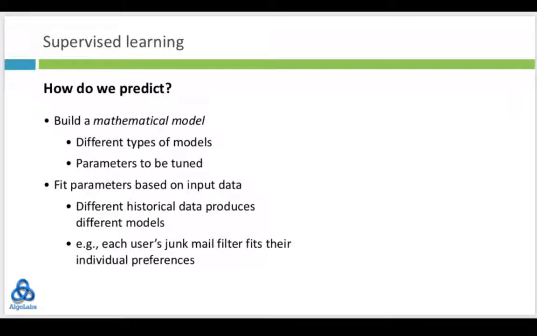Well, we fit the parameters based on this historical input. Now, even if we are building the same type of model, each time we feed it different data, we get a different model. This is why each person's junk mail filter is different from the other person's, because each of us feeds mail to this filter in different ways. Some things which one person considers junk may not be considered junk by another person.